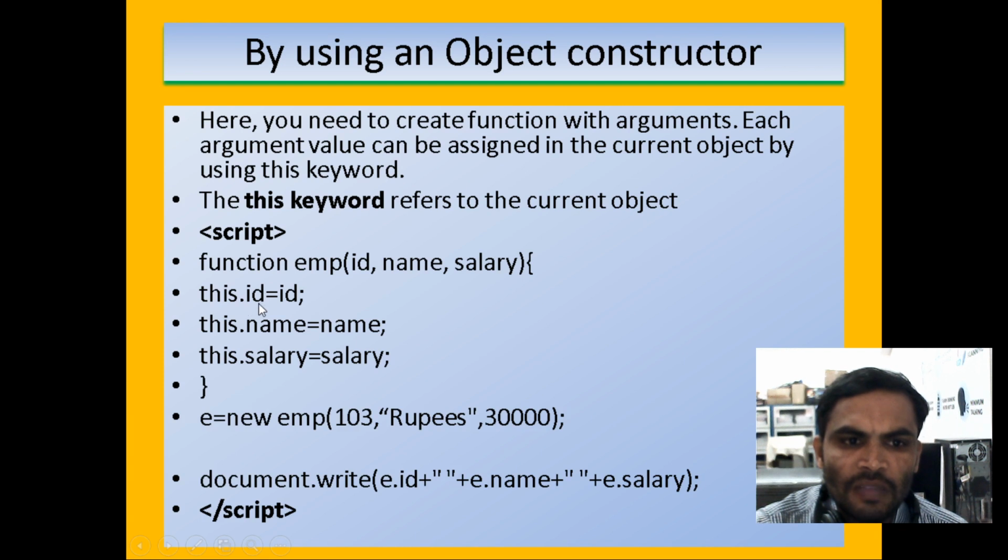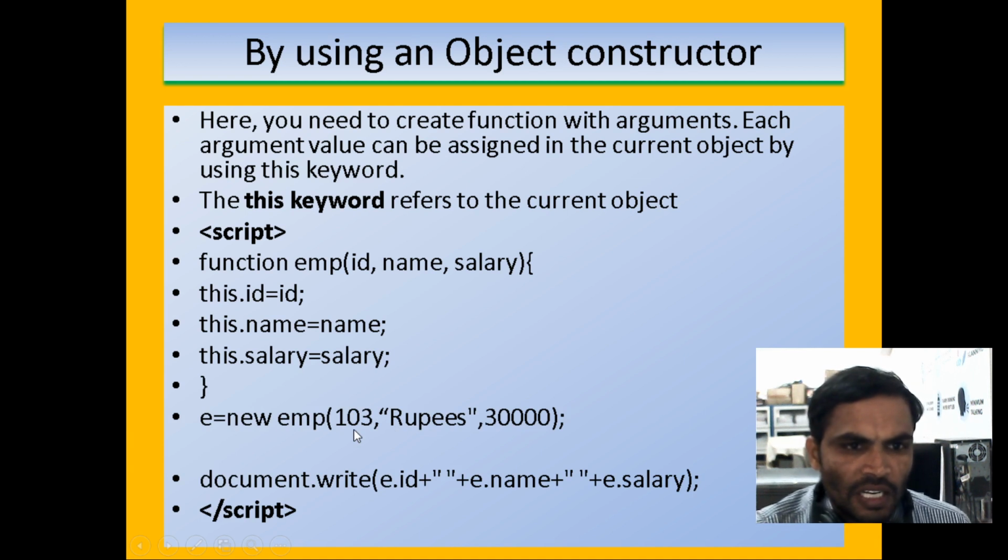This dot ID: here the local variables and instance variables are both similar, local and global variables are the same, that is the purpose. This dot ID equals ID, this dot name equals name. Now we are creating the object with the help of the new operator for employee. EMP is an object, and employee is a function. For this function we are creating the object, and at the time of creating the object we pass the arguments, the property values of this function.